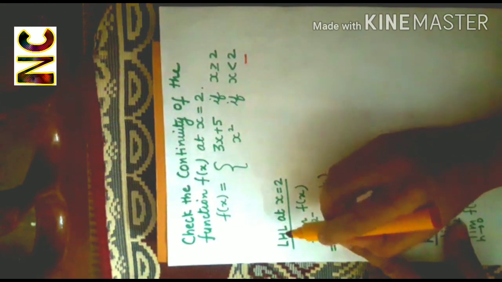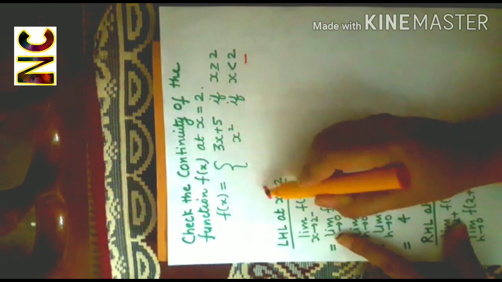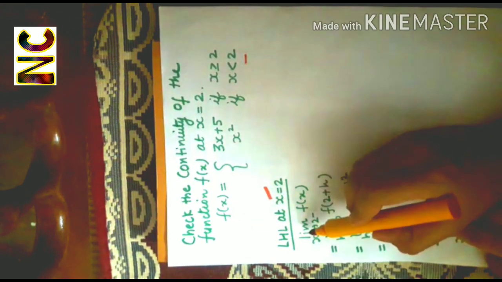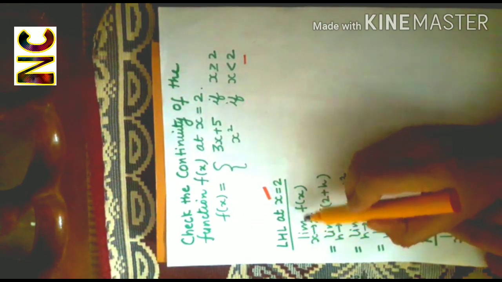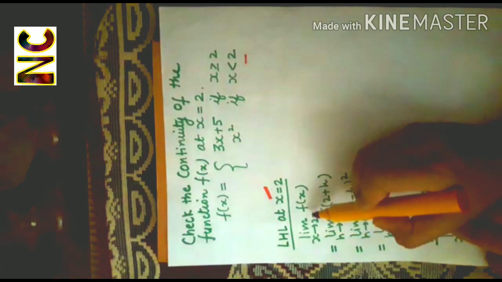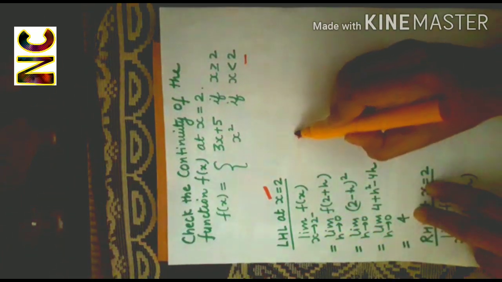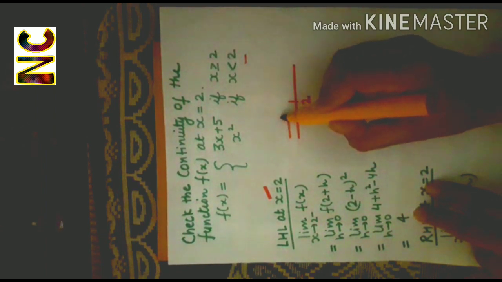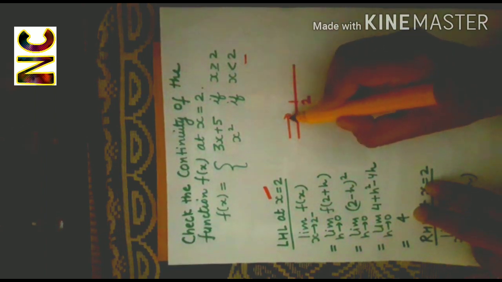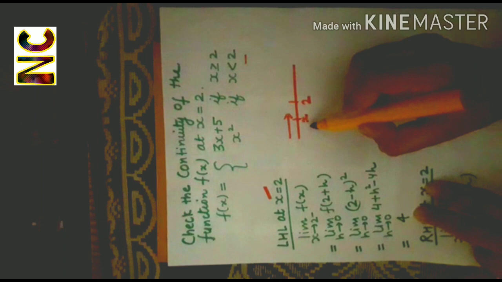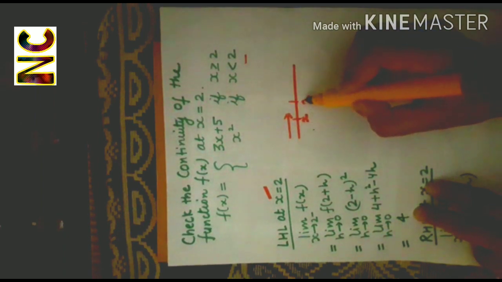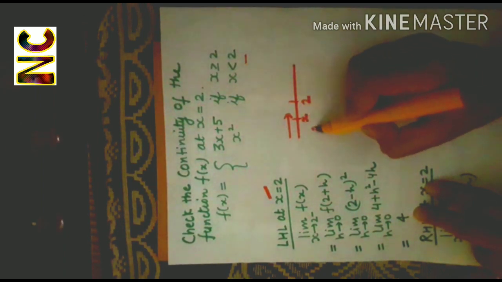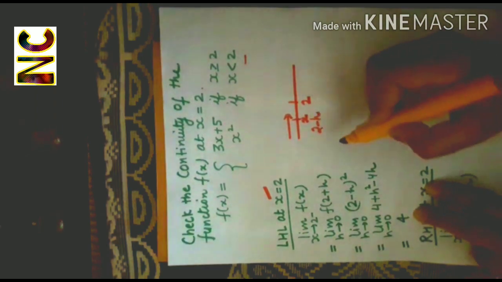First we will compute the left-hand limit at x equal to 2. Left-hand limit is denoted by limit f(x) as x tends to 2 minus. That means we are approaching 2 from the left-hand side. That means if this is x, then we are at a smaller value than 2. So that is 2 minus h.